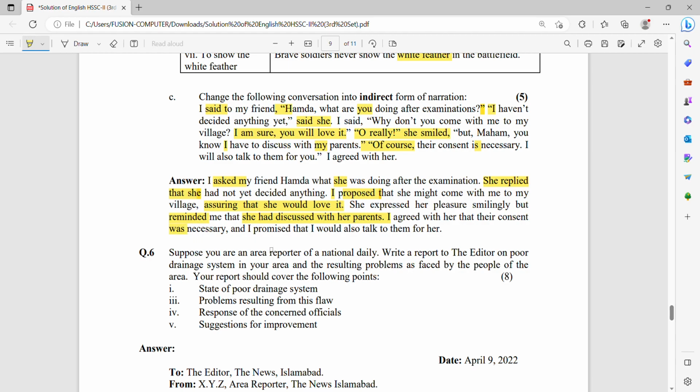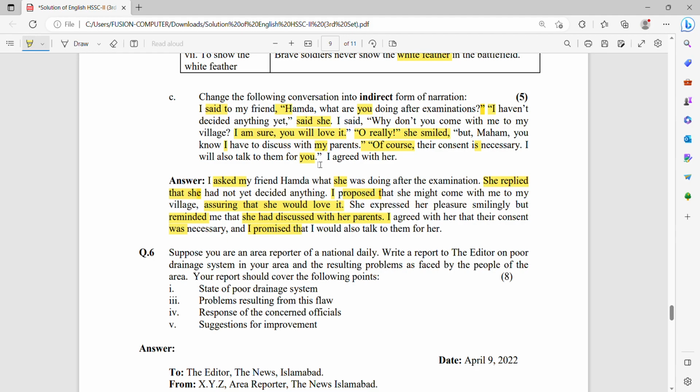I will also talk to them for you. I agreed with her. I promised that I would also talk to them for her. So this is the conversion of direct narration into indirect narration. You see in the paragraph that direct narration is the exact words that someone has spoken or the feeling he has expressed, but in indirect narration you express the same words in your own expressions.